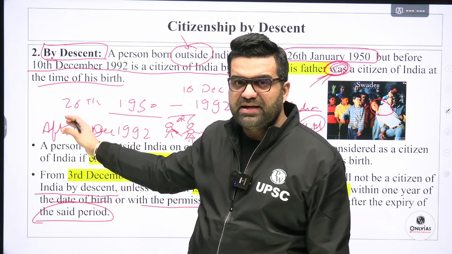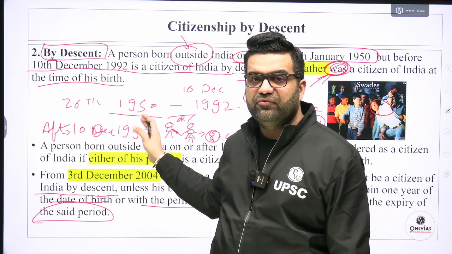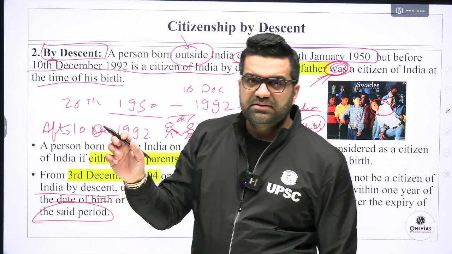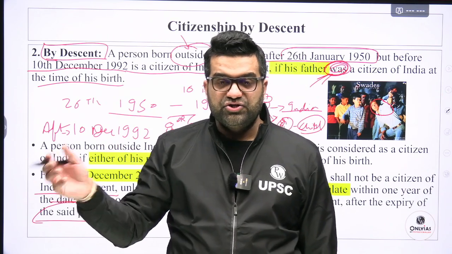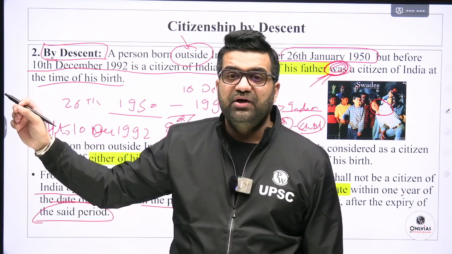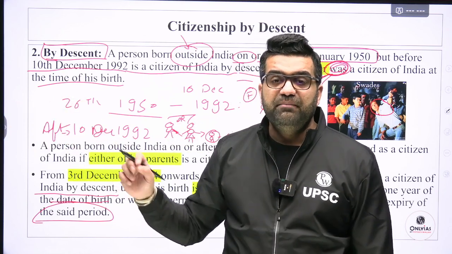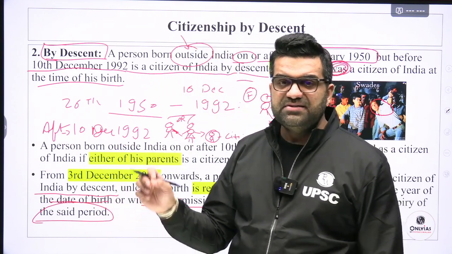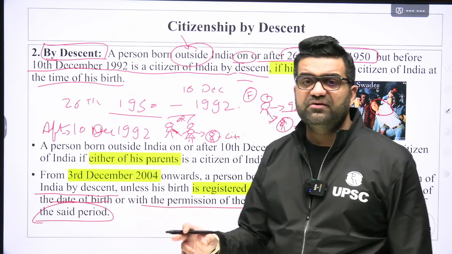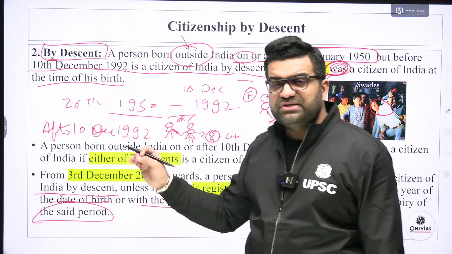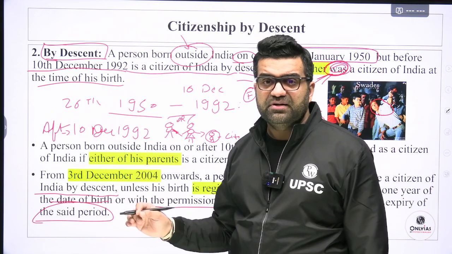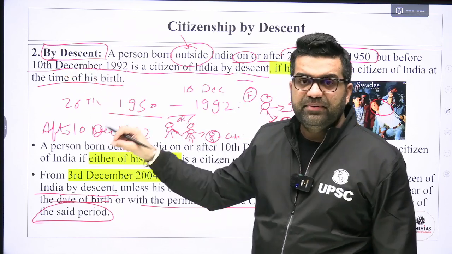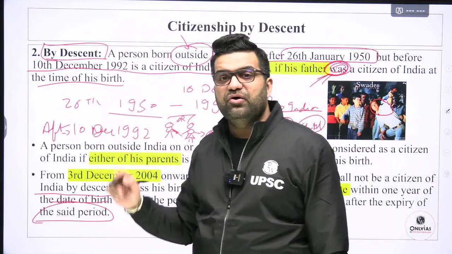10 December 1992 till 3rd of December 2004. 3rd December 2004 onwards, person's birth outside India should be registered with the Indian consulate for that person to later on become the citizen of India. Child's birth, within 1 year of the birth of the baby, the date on which the baby is born, within 1 year from the birth of the baby, if the parents were residing in Canada, their baby's birth should be registered in the Indian Consulate Office.